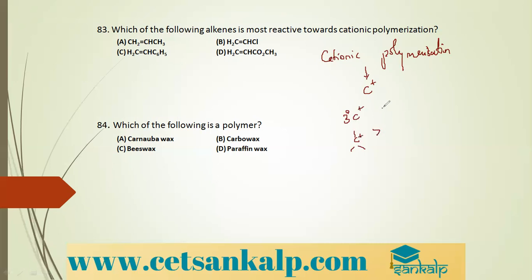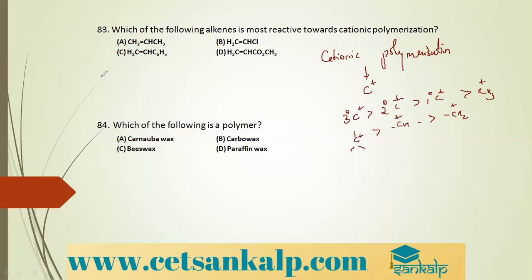Then comes the secondary carbocation, then the primary carbocation, and then the methyl carbocation. So the alkene which gives the most stable carbocation will be most reactive towards cationic polymerization.